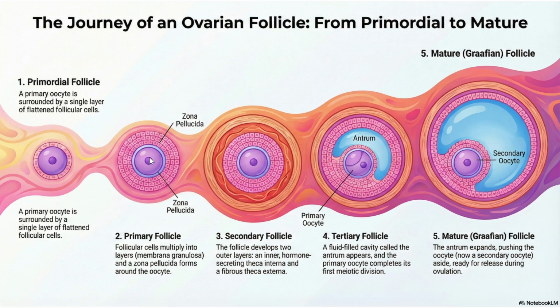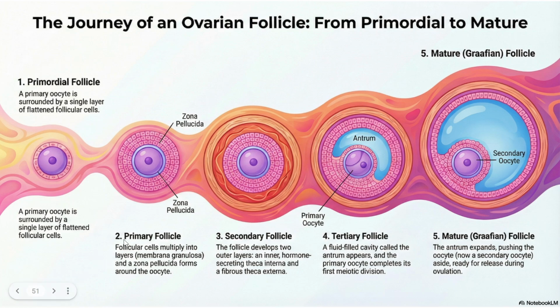So around the primary oocyte, some cells will form. Both of these together, we call it as primary follicle. Then primary oocyte will be surrounded by even more layers of granulosa cells. Then outermost layers will start to form. That is called as secondary follicle. Then secondary follicle will be converted into something called as tertiary follicle. All of this happens under the influence of FSH hormone. One stage converts into the next.